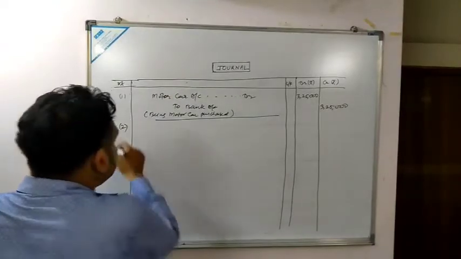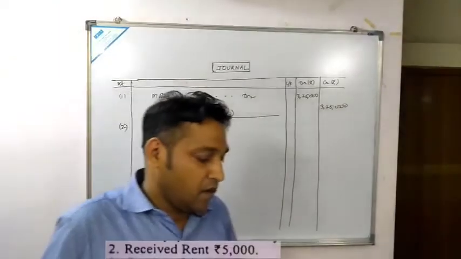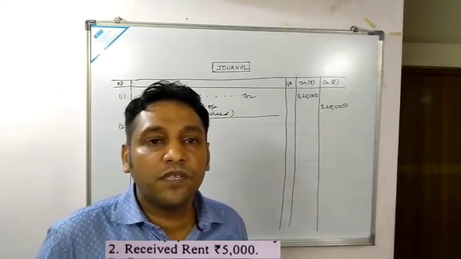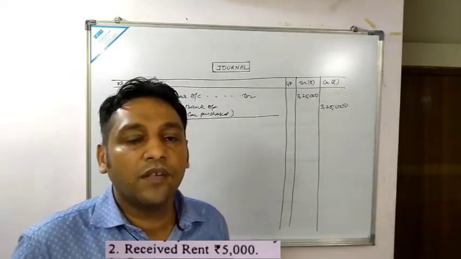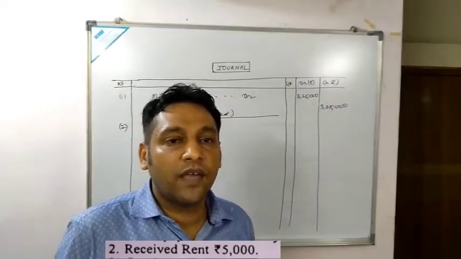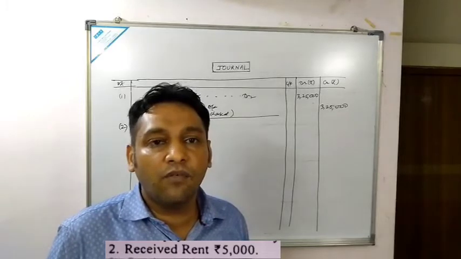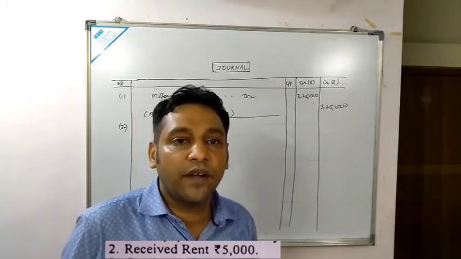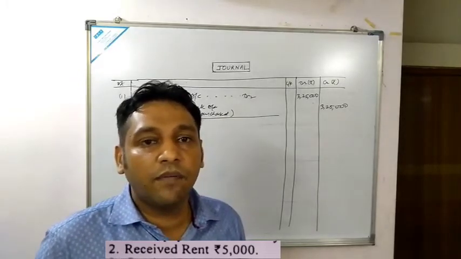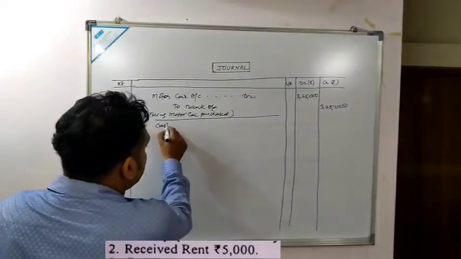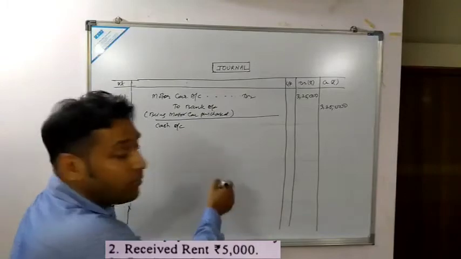Now next transaction we will see. So received rent rupees 5,000. That means we are receiving the rent. Okay, so debit what comes in. So cash is the real account, so cash would be debited, and rent being the nominal account, it is the income, so it would be credited. So what will be the entry? Cash account debited to rent account.